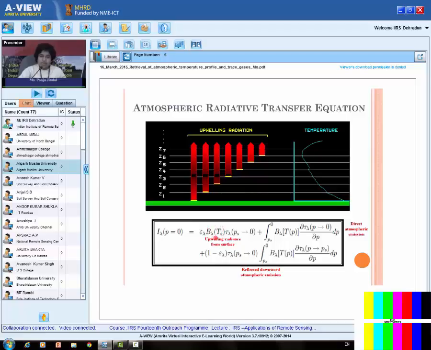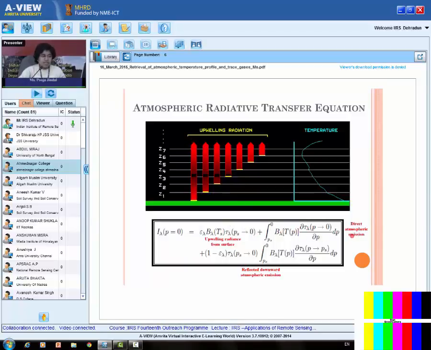So B lambda is the emission from the Earth's surface. Epsilon lambda has been multiplied because our Earth's surface is not a black body, it's a gray body with emissivity epsilon lambda. And then we have multiplied it by transmittance tau lambda from Ps to 0. That is transmittance from surface pressure to 0. Ps here is the surface pressure and 0 is the top of the atmosphere. So these terms give me the amount of the radiation which has been emitted by the Earth's surface and reached the top of the atmosphere.